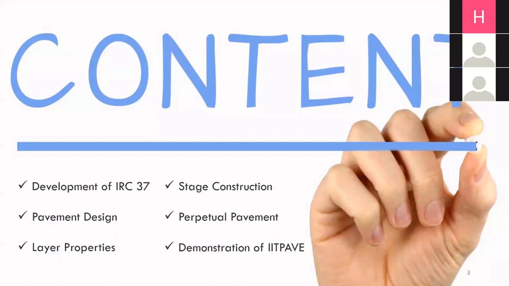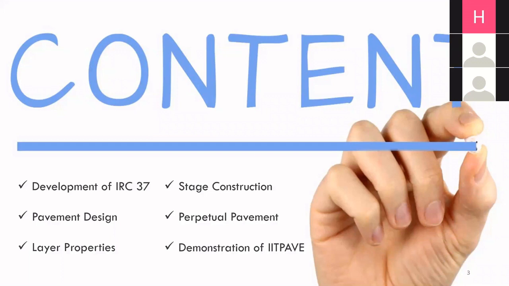We'll start first with the development of IRC 37, a very brief outline of how IRC 37 came to its present form. We will talk again about pavement design, which will be a recap of what we covered in the previous lecture in the first half.